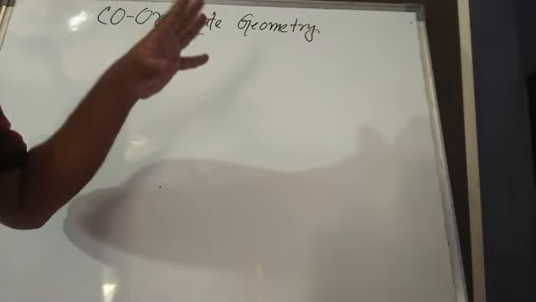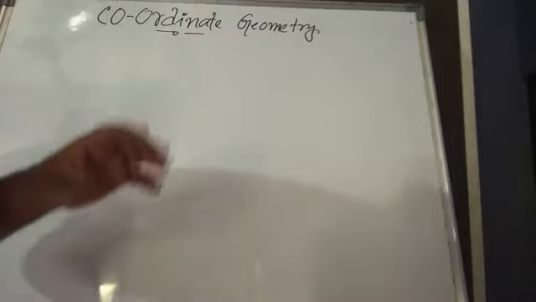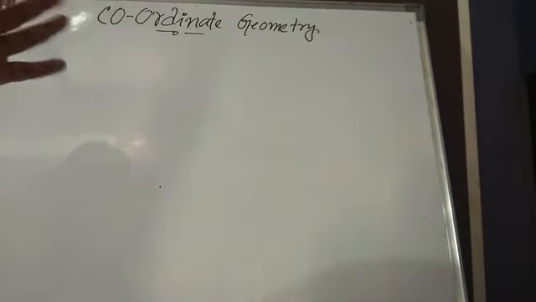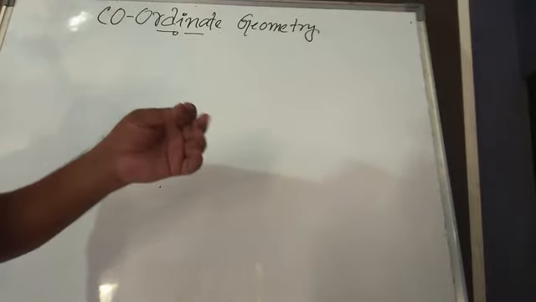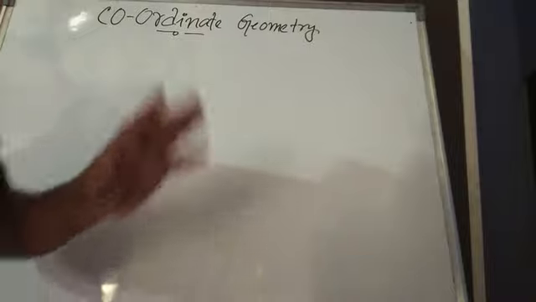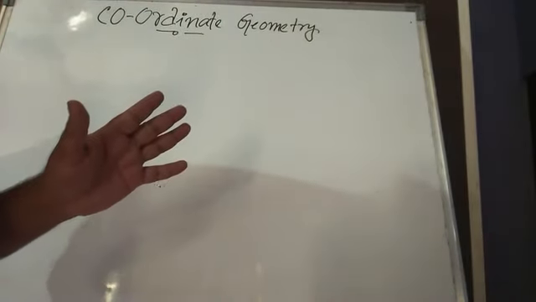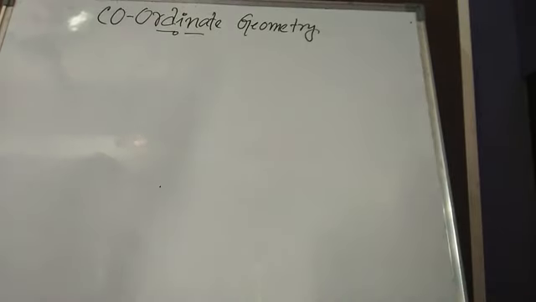That comes under the branch of geometry. There is another branch, statistics, where you come to know about data, frequency, frequency distribution tables. So today we are going to study another branch of mathematics called coordinate geometry.